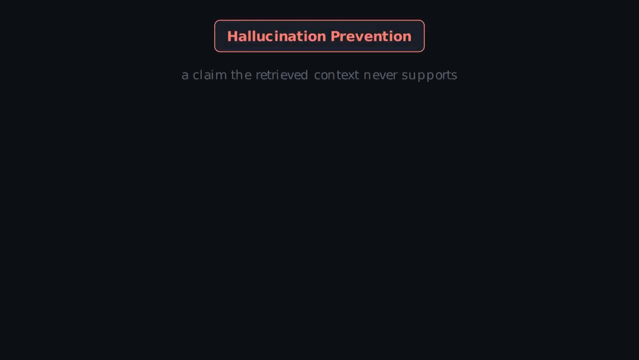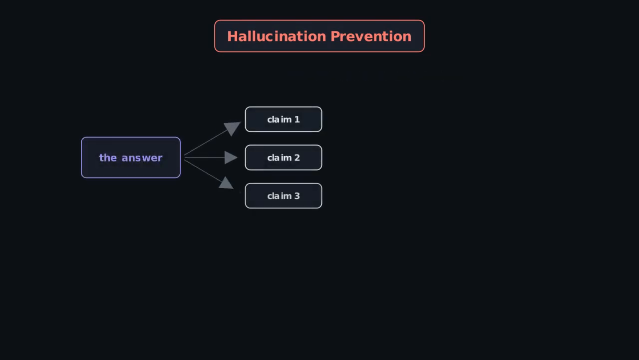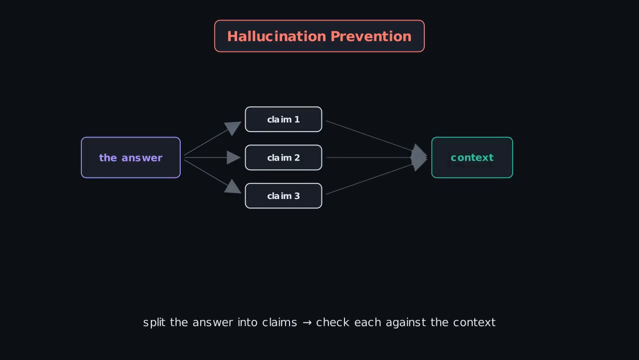Hallucination is the groundedness failure. The model states something the retrieved context never supports. To catch it, use faithfulness scoring. Break the answer into individual claims, then check each one against the context. The score is the fraction of claims supported. 2 of 3 supported, 1 invented, means 67% faithfulness, a hallucination you can flag.